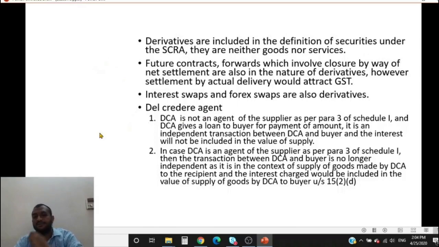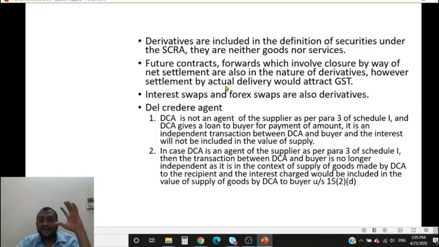Who is a del credere agent? Now a del credere agent has a special status. He takes more risk. Let us take an example. Now, a normal agent sells goods on behalf of the principal and gives the money back to the principal. Now, a del credere agent sells the goods and he guarantees payment. Now, what if the ultimate buyer of the goods does not pay the money? Then the seller, the supplier principal, is at a loss.